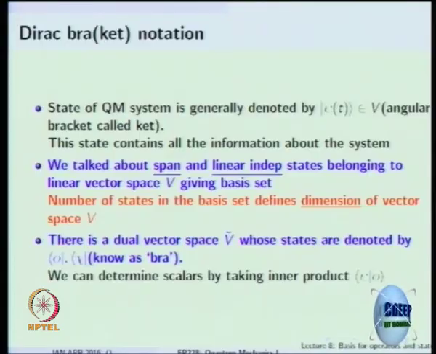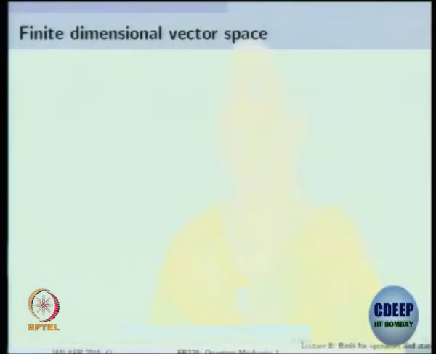And why do you need these dual vectors? If you have these dual vectors, you can determine scalars by taking, in the conventional three-dimensional space you would have said dot product, here we will say inner product. So we confine today to finite dimensional vector space. We could go to infinite dimensional, and so on. Let's confine ourselves to finite dimensional vector space.